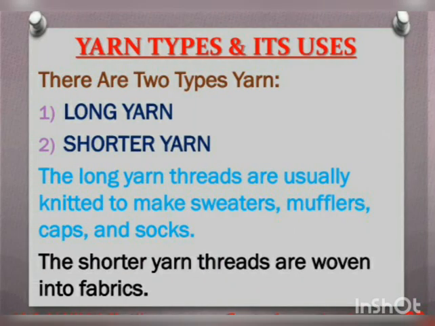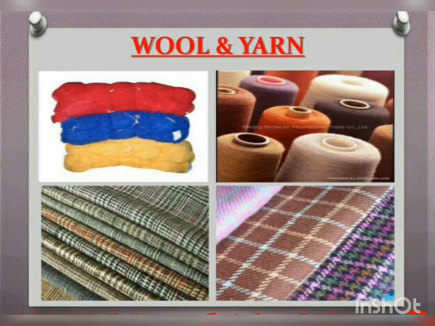Yarn types and its uses. There are two types of yarn: long yarn and short yarn. The long yarn threads are usually knitted to make sweaters, mufflers, caps, and socks. They are mainly used to make these things. And the short yarn threads are woven into fabrics. They are used to make fabrics. Wool and yarn, these are some types you can see.